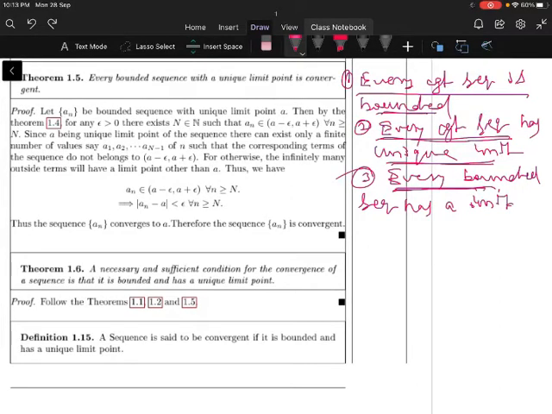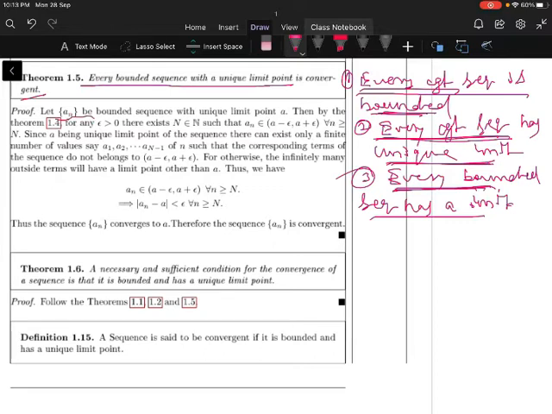Hi students, in the previous video we studied the properties of convergence of a sequence. The first one is every convergent sequence is bounded. Second, every convergent sequence has a unique limit point, and every bounded sequence has limit points. Now let us move to the next theorem: every bounded sequence with a unique limit point is convergent.